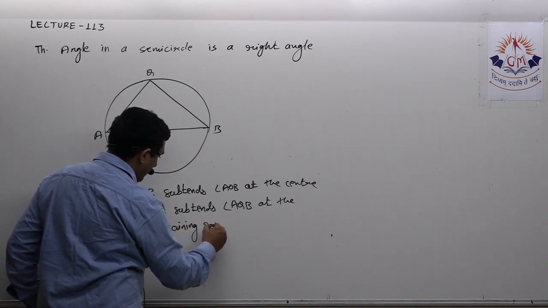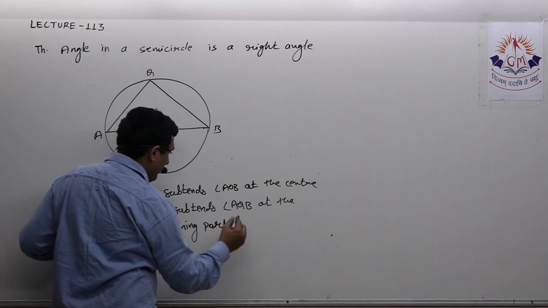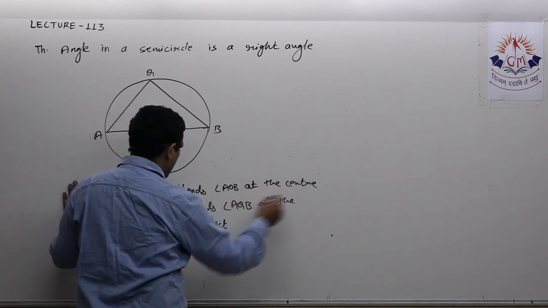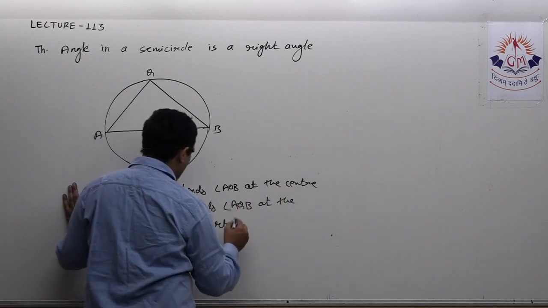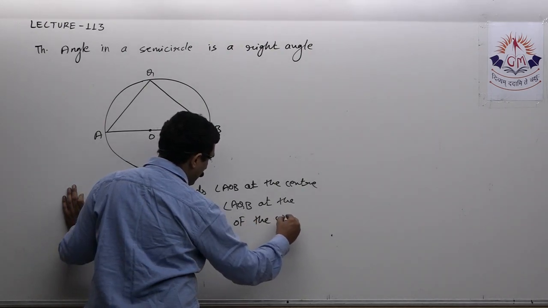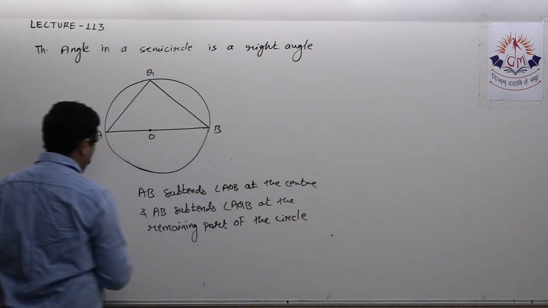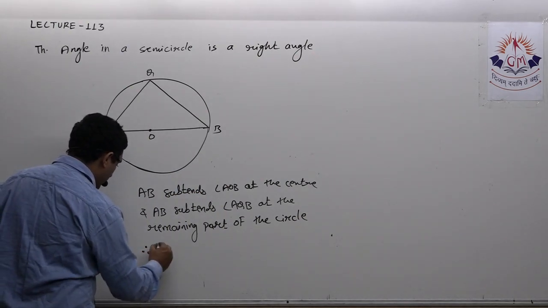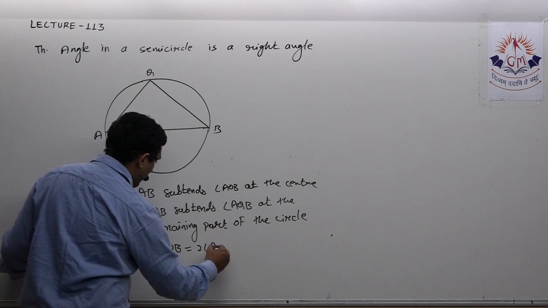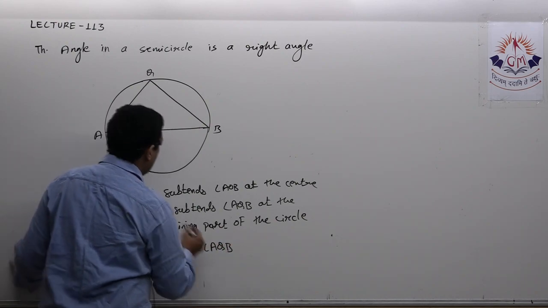I'm just explaining, so I will give you time to note it down. So I can say therefore angle AOB must be equal to twice of angle AQB, isn't it?